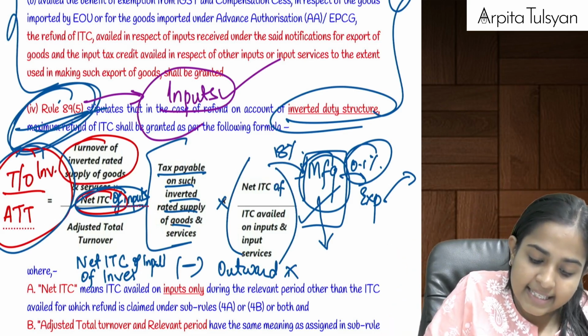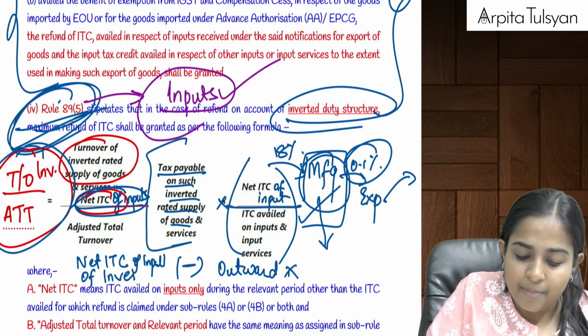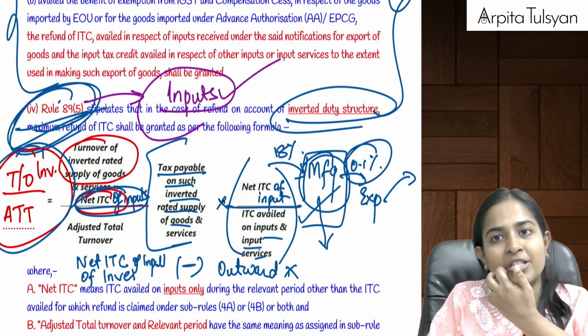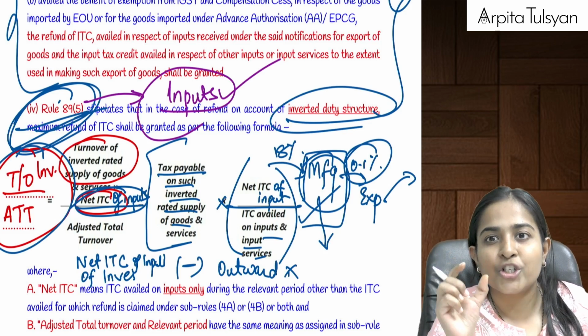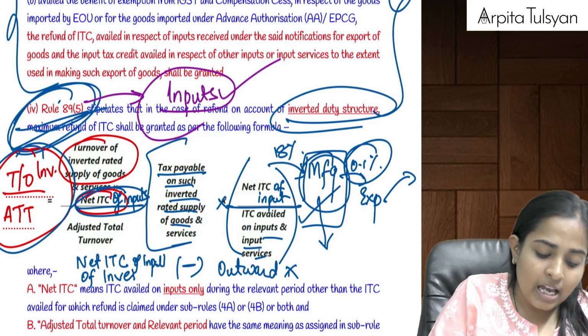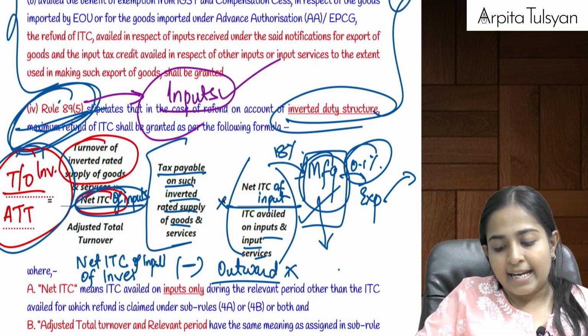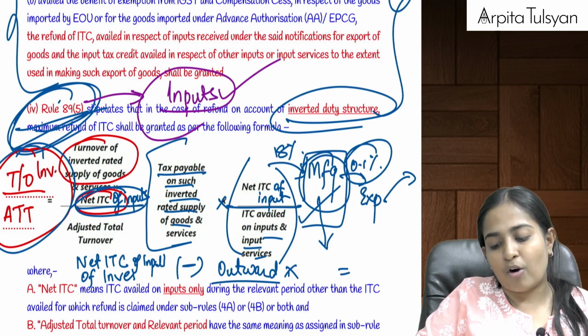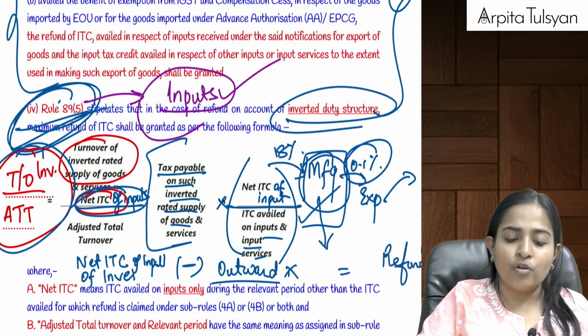So, net ITC of inputs divided by ITC of inputs and input services. In whatever proportion you utilize that ITC, that amount will be paid. And now, whatever amount is left, that will be available for you as refund.